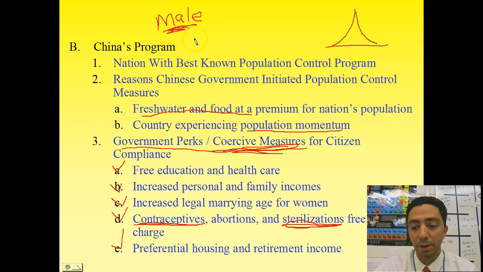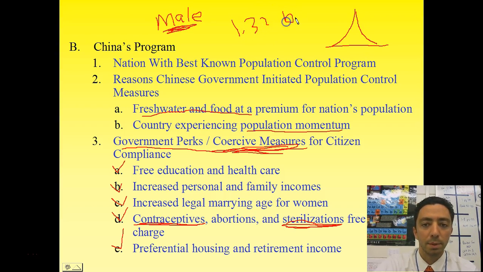On the other hand, it was really effective at curtailing the population growth in China. It's predicted that China's population is about 250 million less than what it could be. It's currently about 1.32 something billion people, and it's estimated to be 250 million less than what it would be if we didn't have the one-child policy. So this is a really well-known example of government population control, and it was really effective at the time.